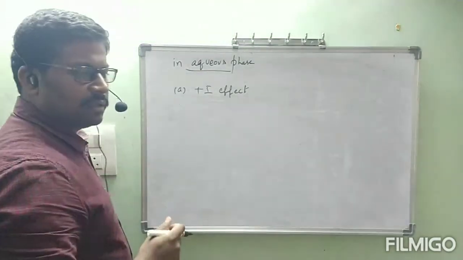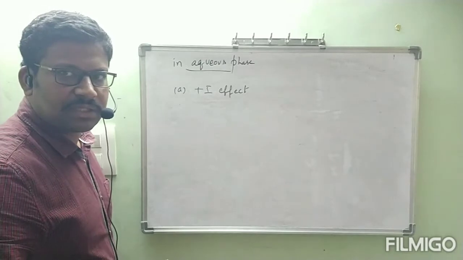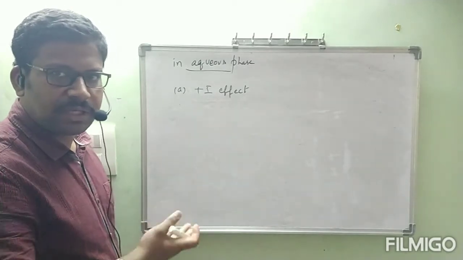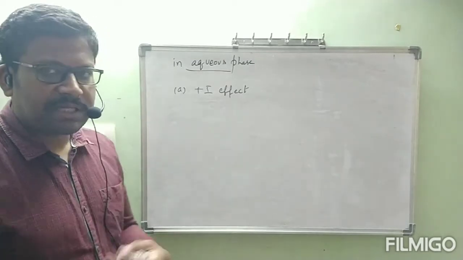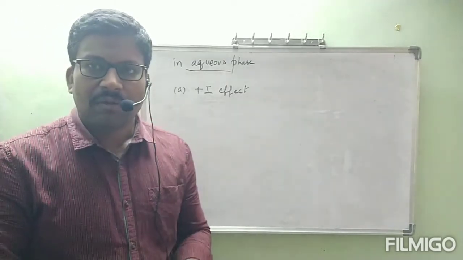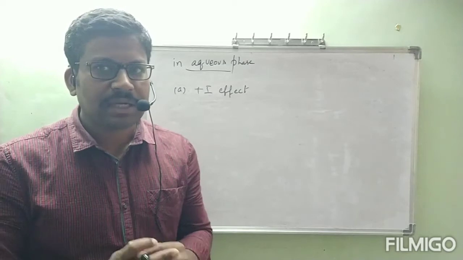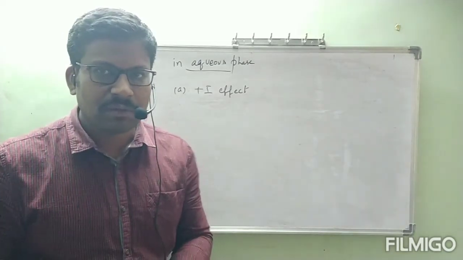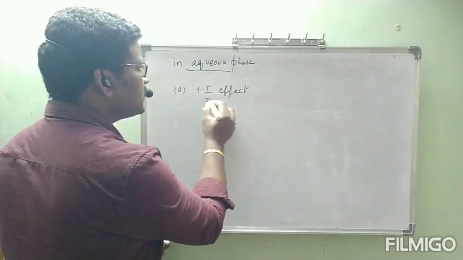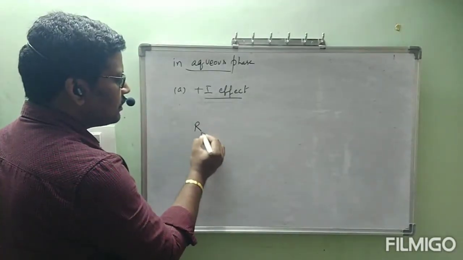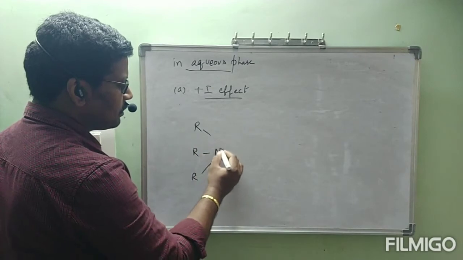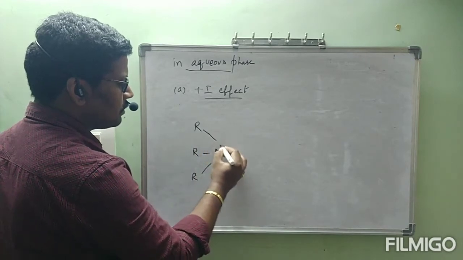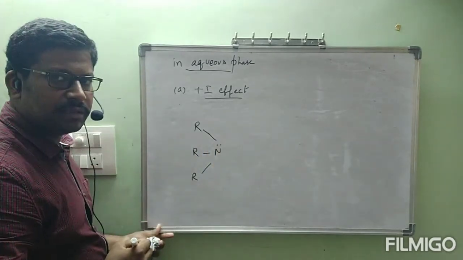Coming to the plus I effect, we have already seen it in the gaseous phase. Individually means when we consider this plus I effect separately, what is the order of primary, secondary, and tertiary amines with respect to ammonia? If the plus I effect is more, let us see: R, R, R. This is tertiary amine.